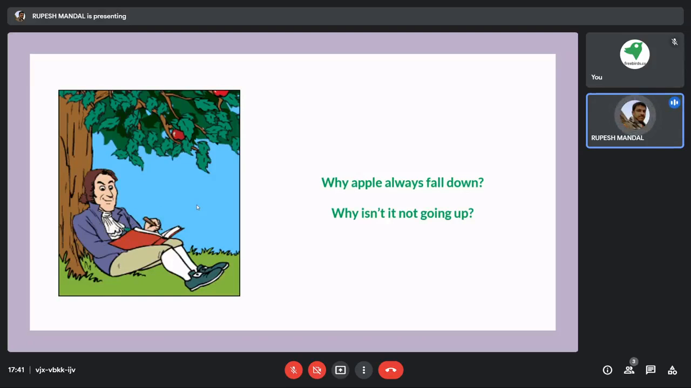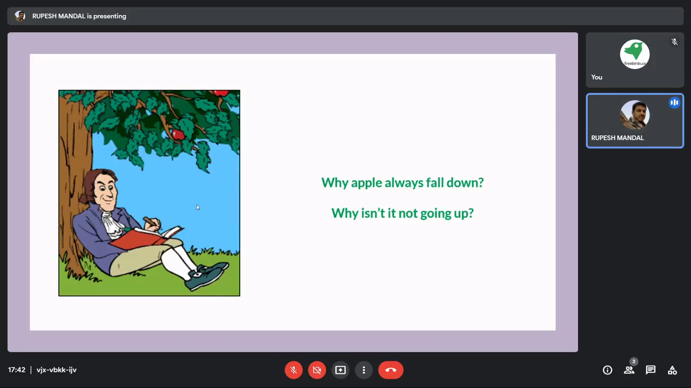Isn't that question very silly? Why is the apple falling down? Everyone knows that if something is hanging in a tree, and somebody tries to remove it, definitely that item will come down. Everybody knows that. But what is the science behind it? The other question that came to his mind was, why isn't it going up? Okay, the apple is coming down, but why isn't it going up into the sky?